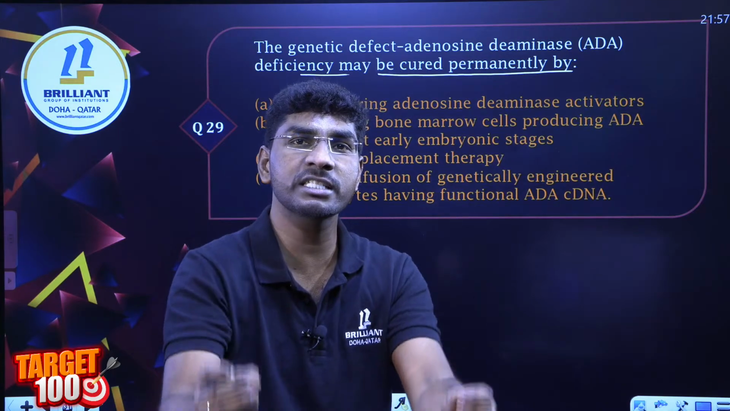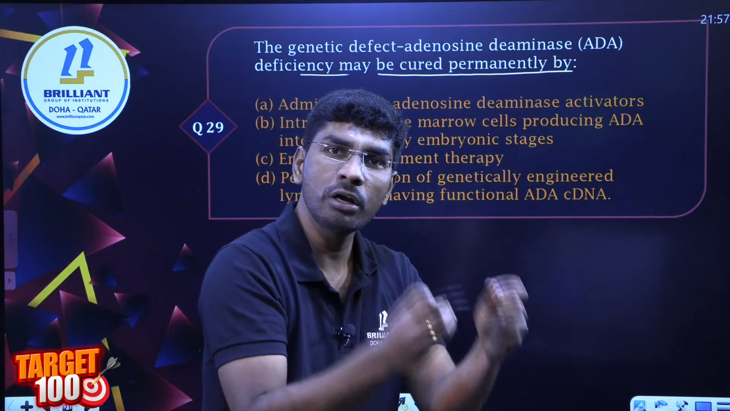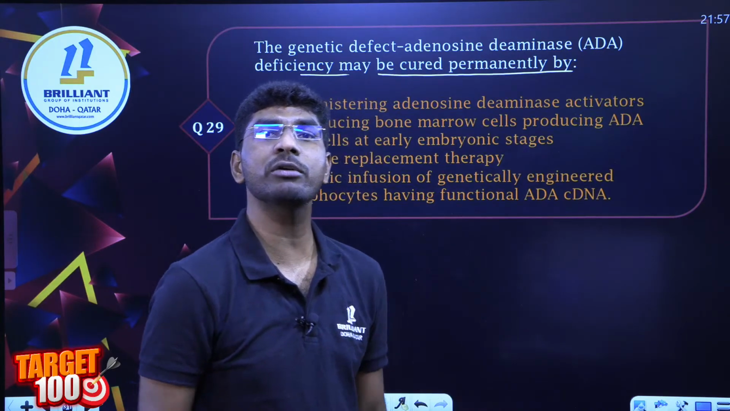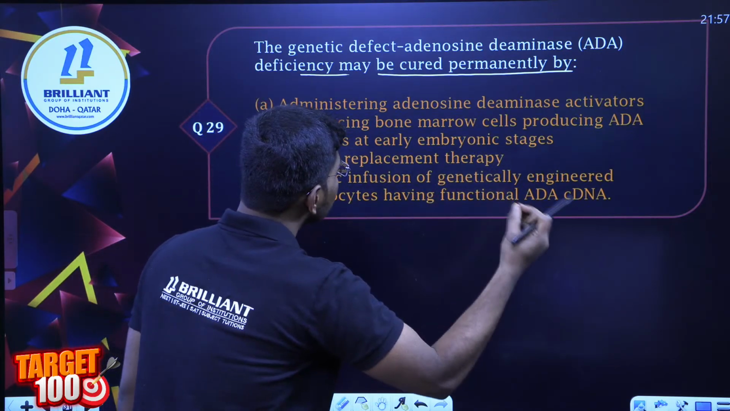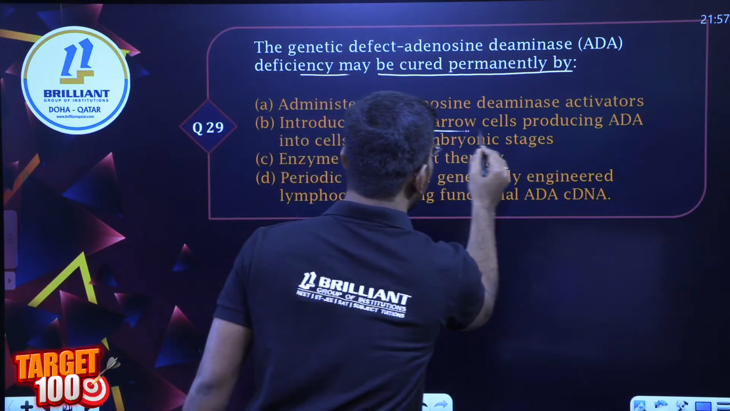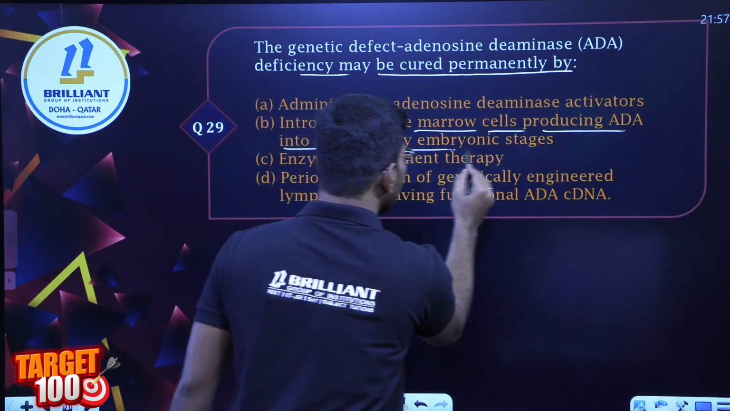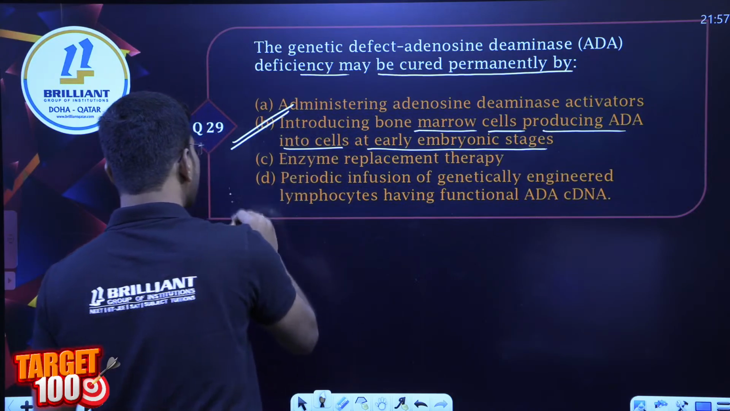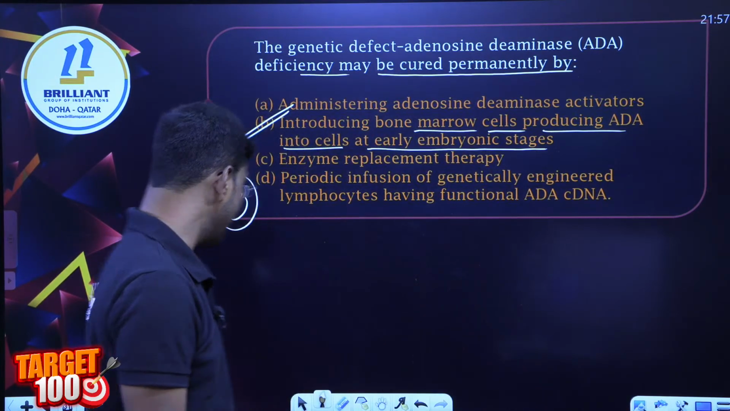at the early embryonic stage you should detect the disease and introduce the gene into the bone marrow cells of the early embryo, because the early embryonic cells are stem cells. So introducing into bone marrow cells, providing ADA into cells at the early embryonic stage, is option B. How many of you are correct? Absolutely. Next question.